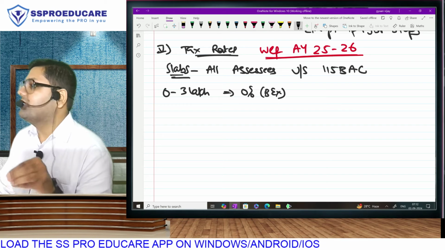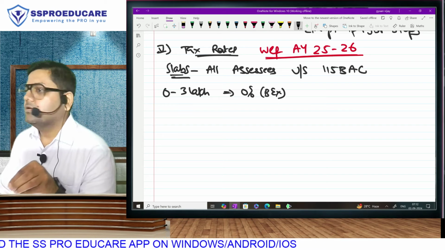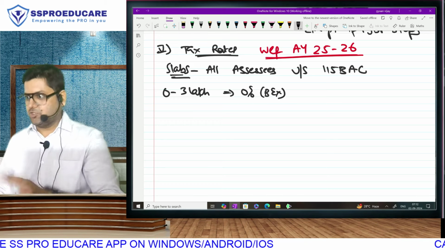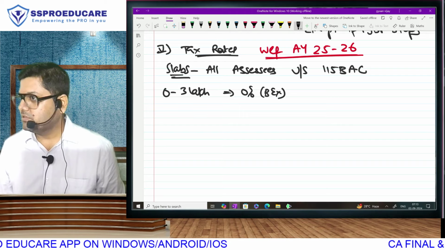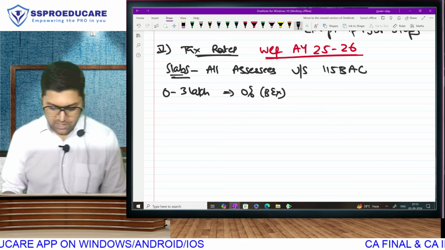Listen. Higher basic exemption limit will be given only if resident. So non-resident, even 100 years old, also gets 2 lakh 50. But in the new regime, for everyone, you and me also, 3 lakh rupees basic exemption. Now here is the change.